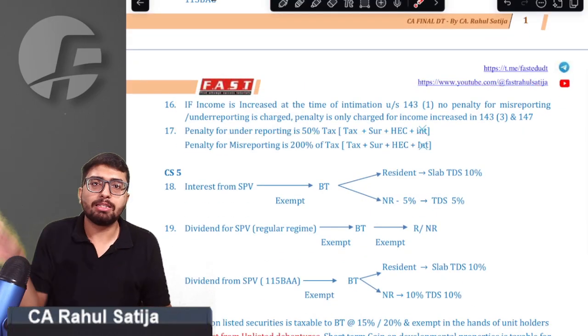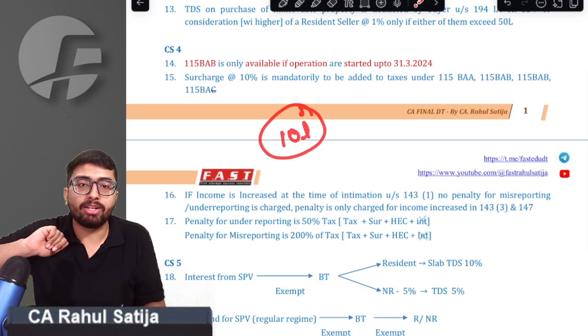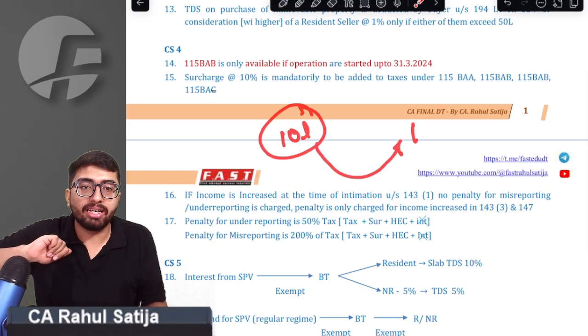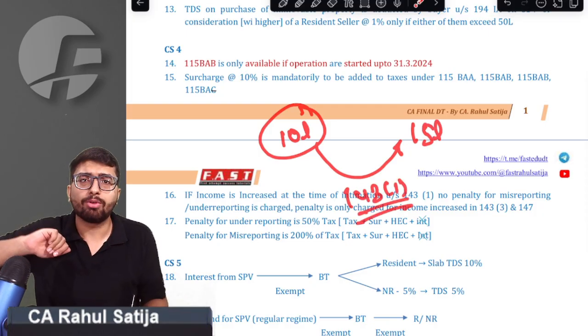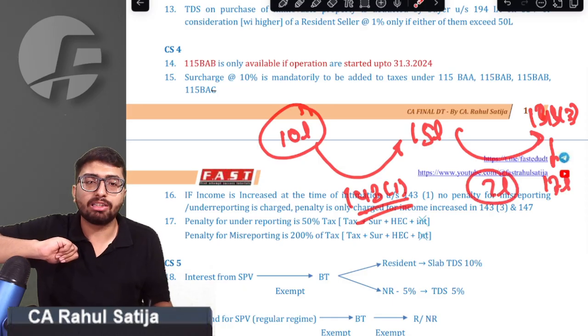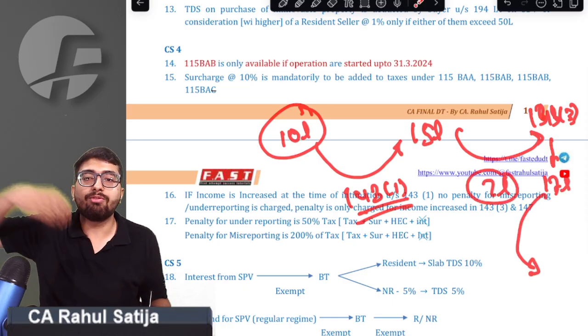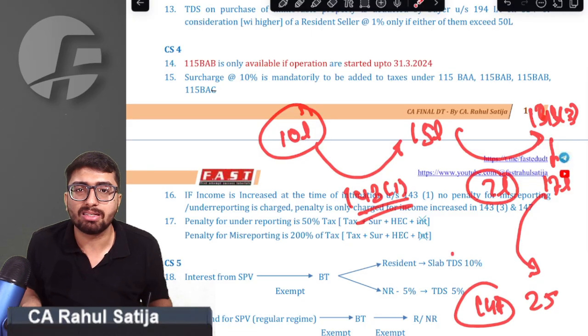Remember, sometimes what happens is we file a return by declaring income of 10 lakh. While processing the return, our income got increased to 15 lakh rupees under section 143(1), or intimation, I should say. After intimation, our assessment happened under section 143(3), wherein our income was increased to 17 lakh rupees, that is 2 lakh more. After assessment, our income was again reassessed to 25 lakh rupees under section 147, income escaping assessment.